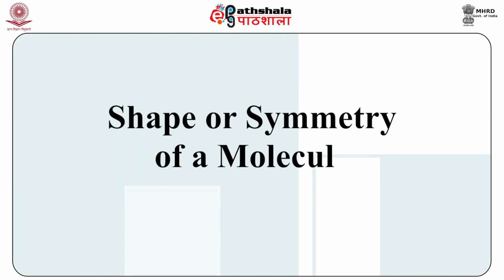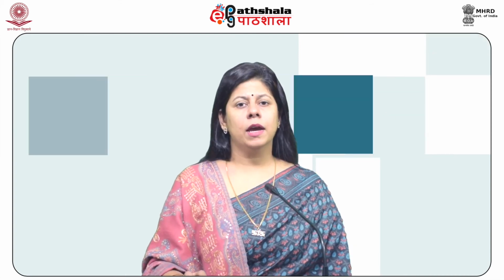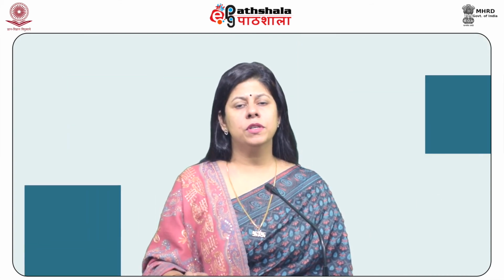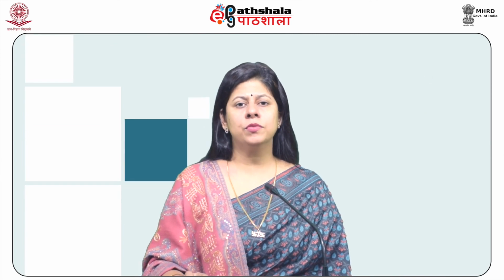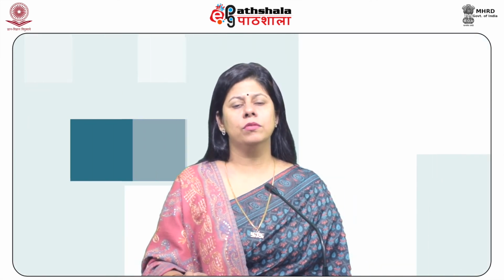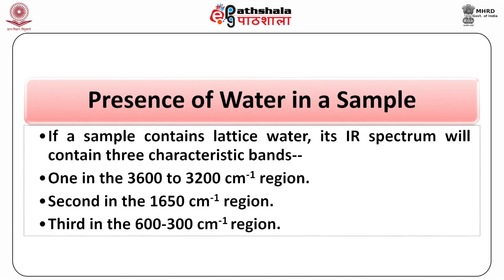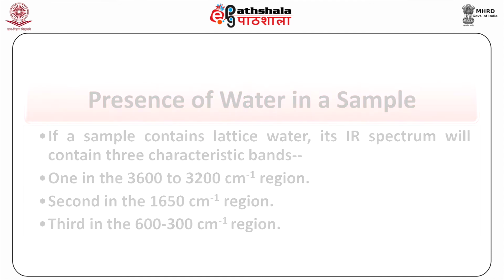Shape or symmetry of the molecule. IR spectra can be used to deduce the shape or symmetry of the molecule. This can be illustrated by considering the example of nitrogen dioxide. Presence of water in a sample. If the sample contains lattice water, its IR spectrum will contain three characteristic bands. One in the range of 3600 to 3200 cm⁻¹, second in the 1650 cm⁻¹ region, and third in the 600 to 300 cm⁻¹ region.